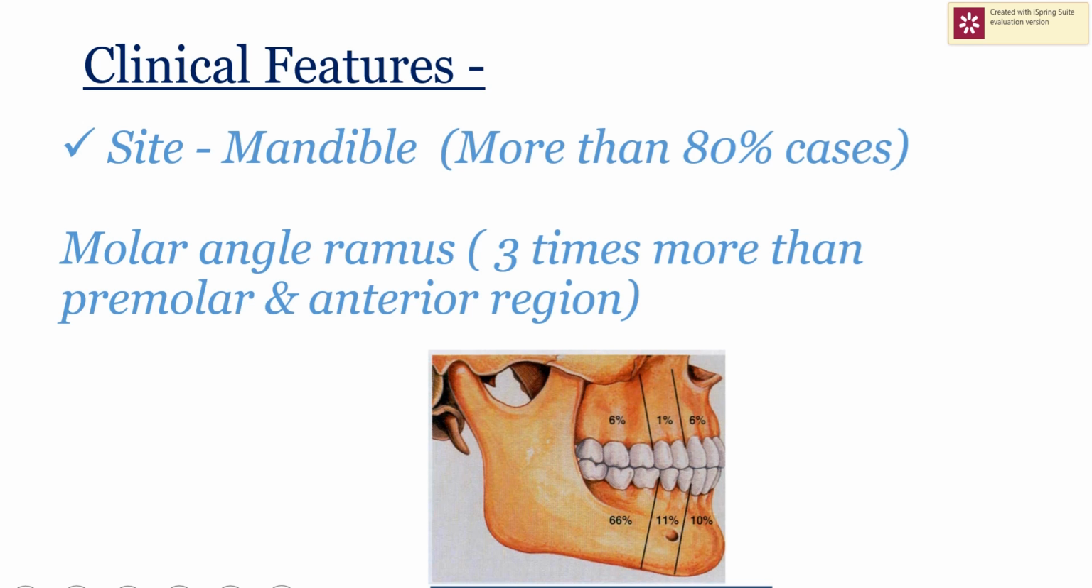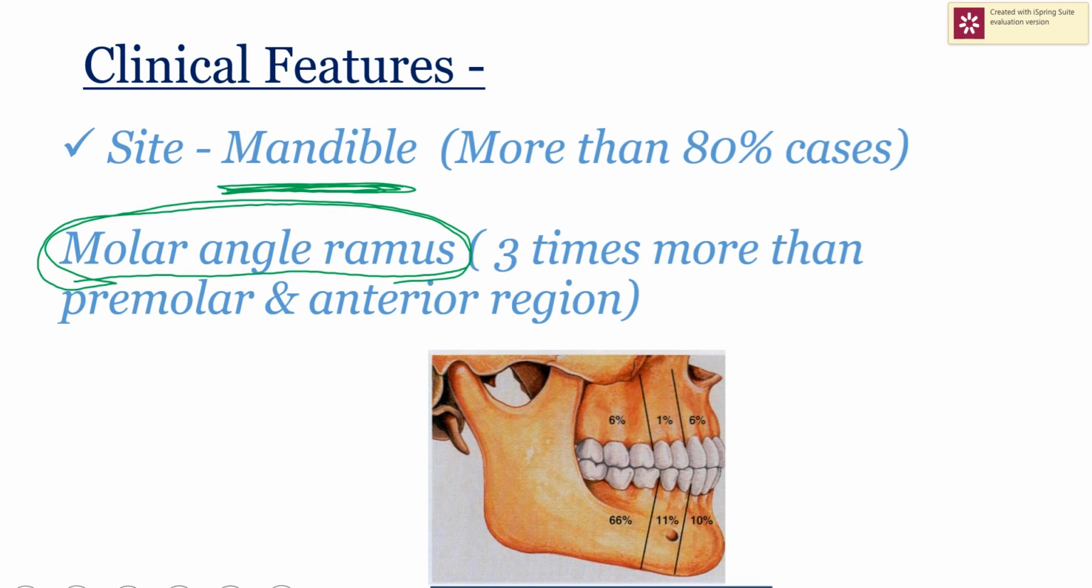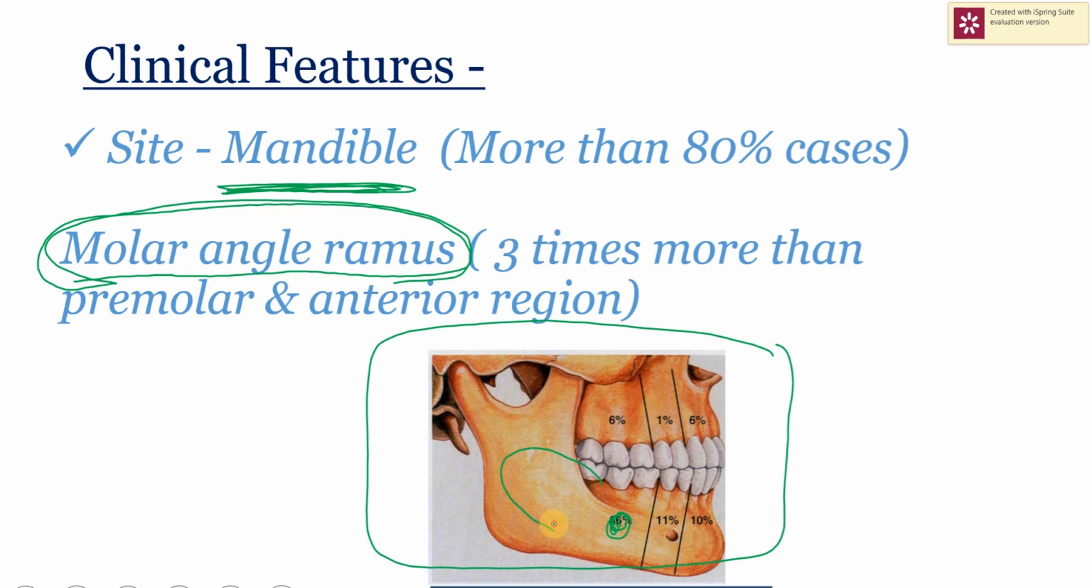Now let's see in the jaws, in which jaw, maxilla or mandible, it is common. So it is most commonly seen in mandible, and in mandible also it is seen in the molar angle ramus area. This is the most common site for ameloblastoma. That is, if you see this image, this is the most common, 66%. This is the most common site, molar angle ramus area for ameloblastoma.